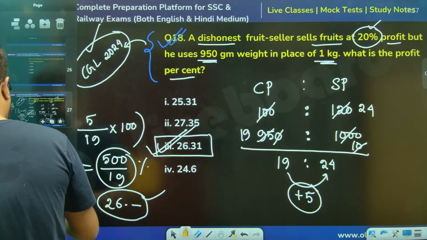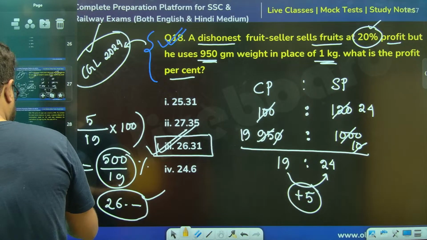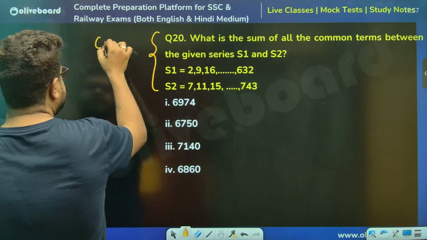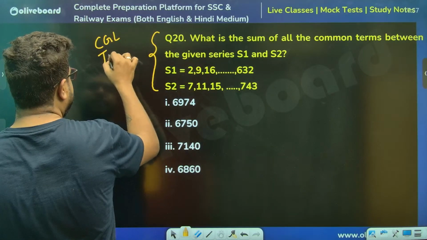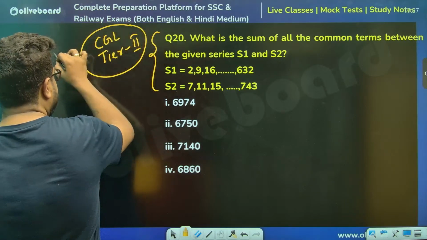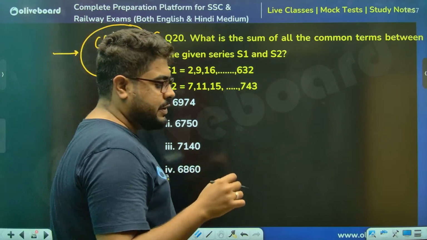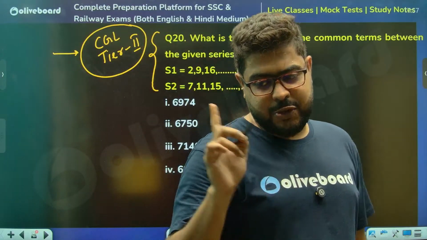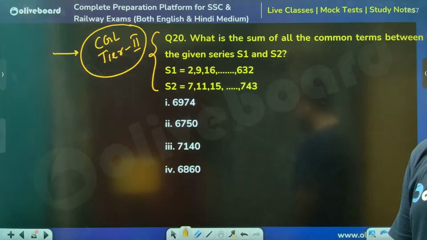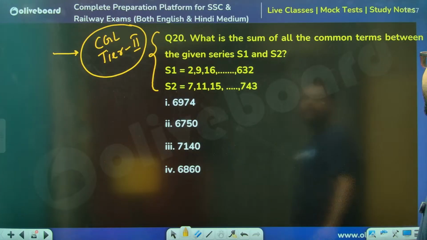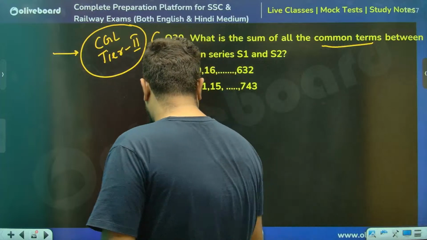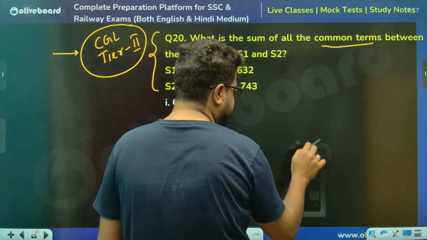Another question, very, very good quality question. Though this is a question from tier 2 examination, this is CGL tier 2 का question है, POIQ. But again, if this comes in tier 1, if question is a little on the difficult side, this can come. So again, the concept should be known. This is a very unique concept. Common terms का कोई concept. Common terms का question है. So I'll not do this now.